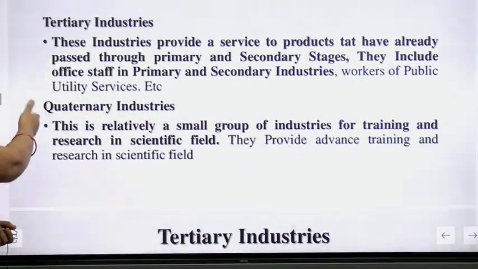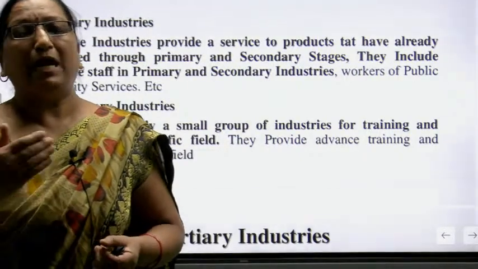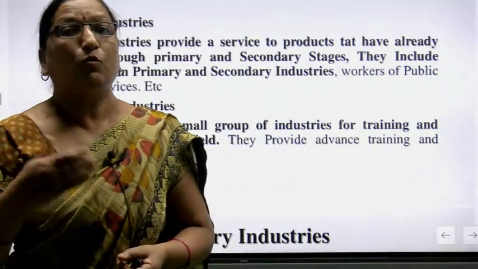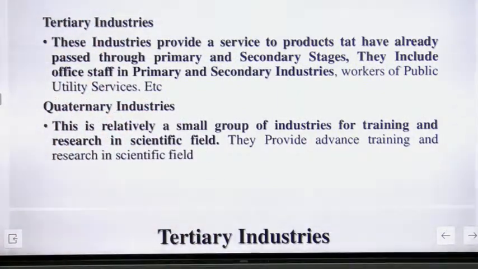Now, a new and important industry is the quaternary industries. This is a relatively small group of industries for training and research in the scientific field. For example, a science lab. Is that clear? Science lab, where we invent and discover new things. Training center. It's related to the quaternary industries.